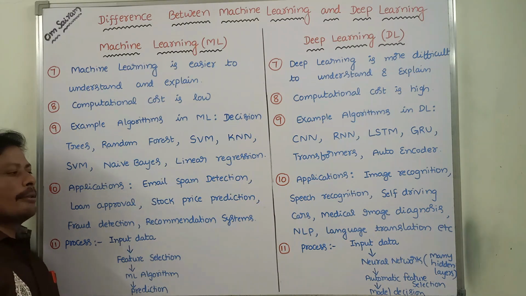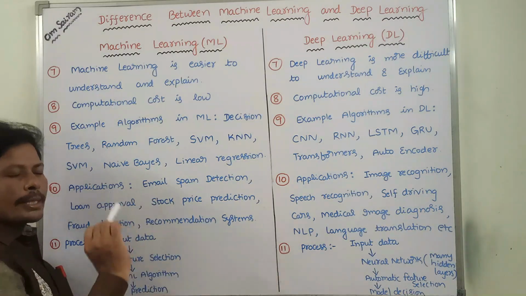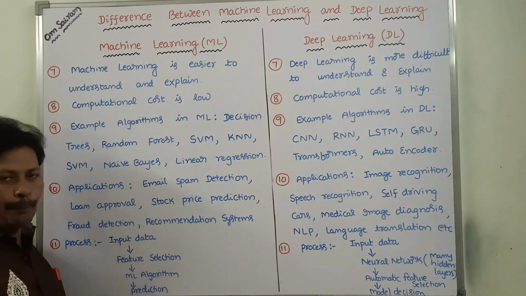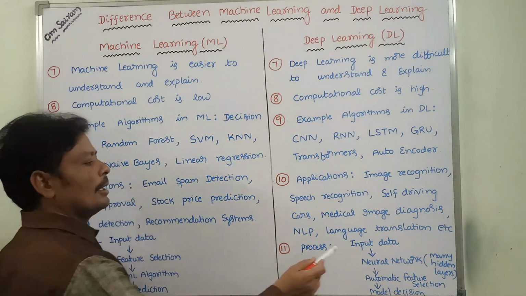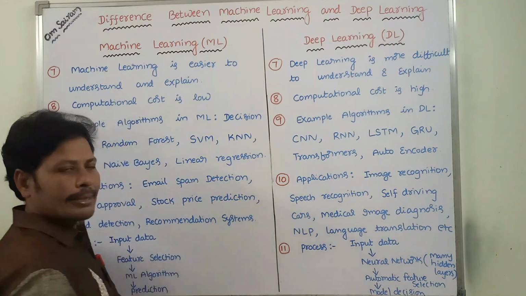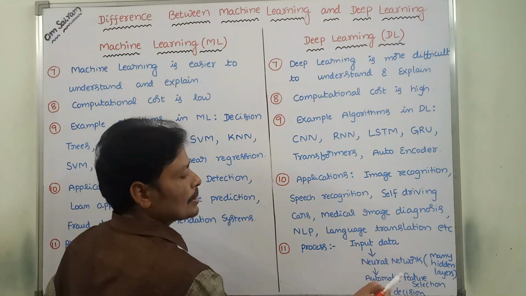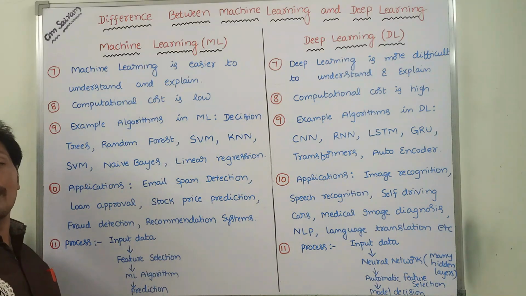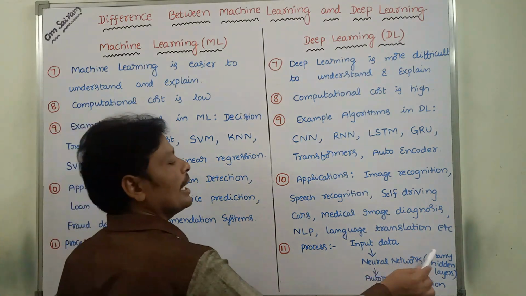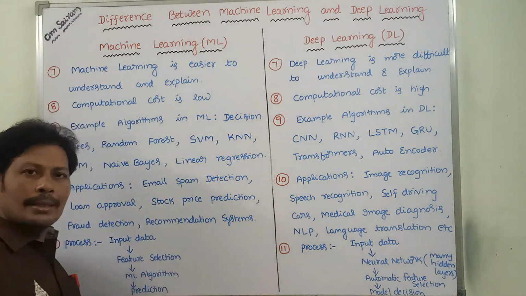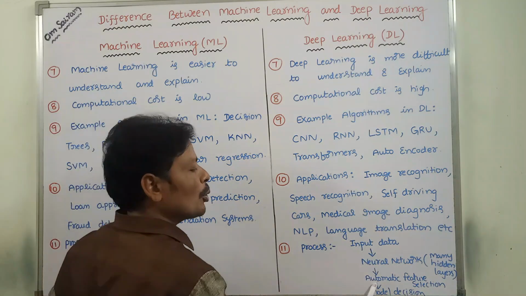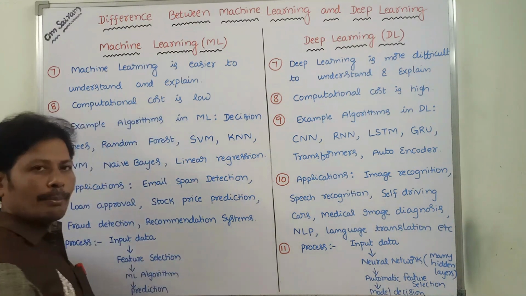Okay, next, what is the process going on in deep learning? First, we are giving the input data set. After that, we have to use some artificial neural network with many hidden layers. After that, automatic feature selection can be done.